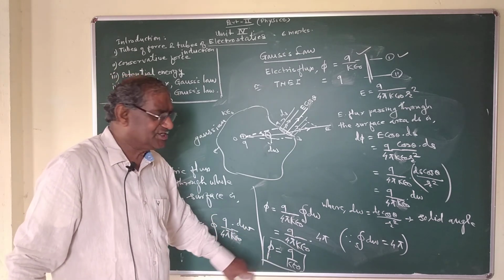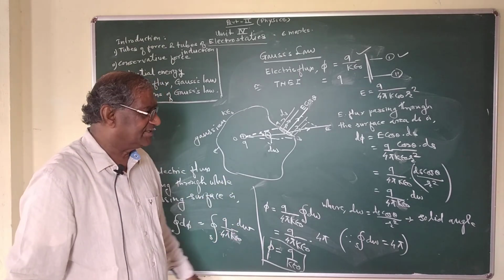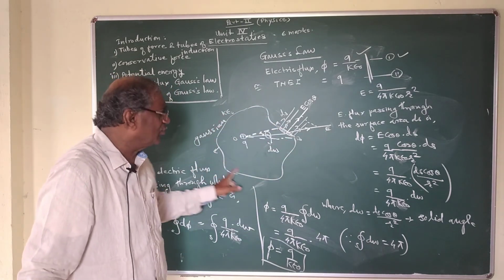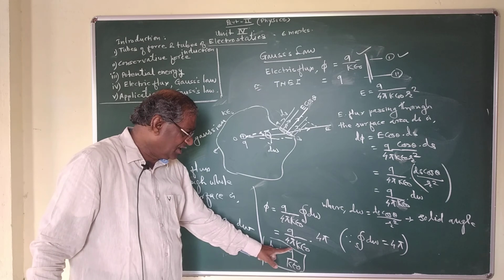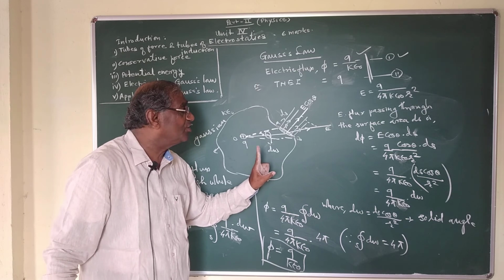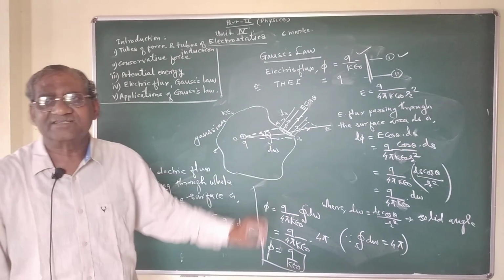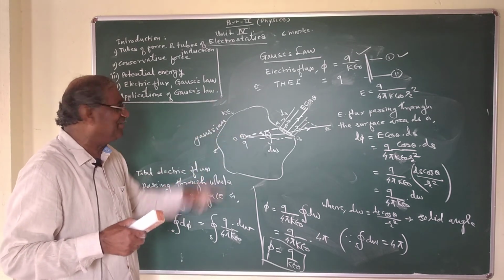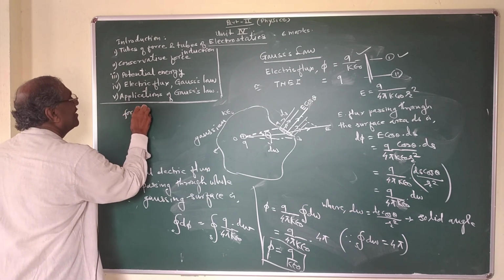So from this equation it shows that the total or net electric flux passing normally through a closed surface, through any closed surface, is equal to 1 upon k epsilon 0 times the total charge enclosed by that surface, and the charge inside the surface is Q. Now if I consider this static charge in air medium, then for air or vacuum,